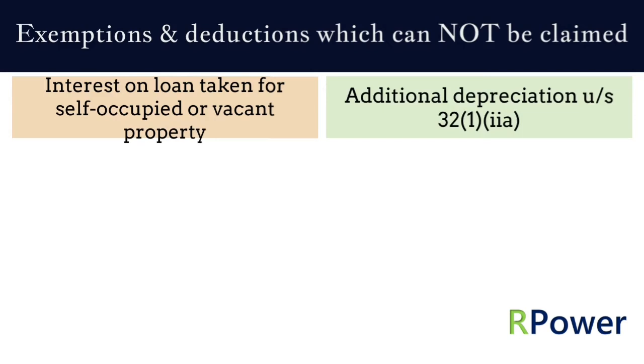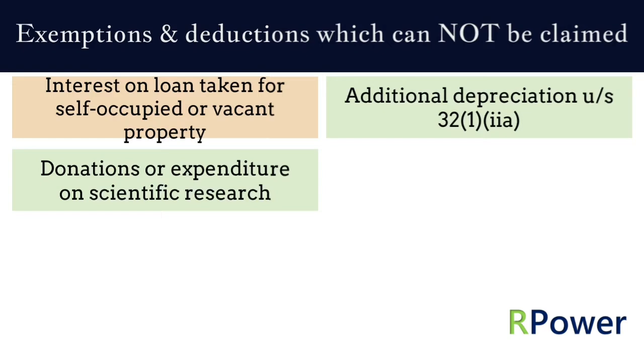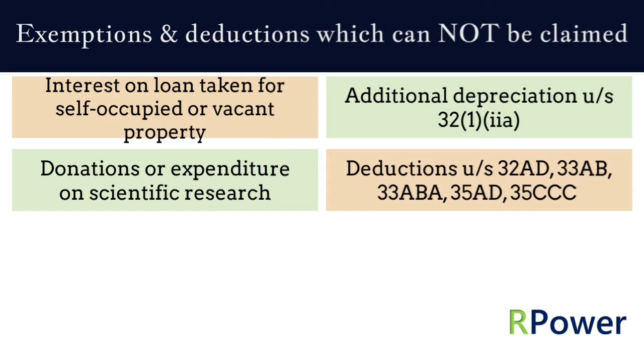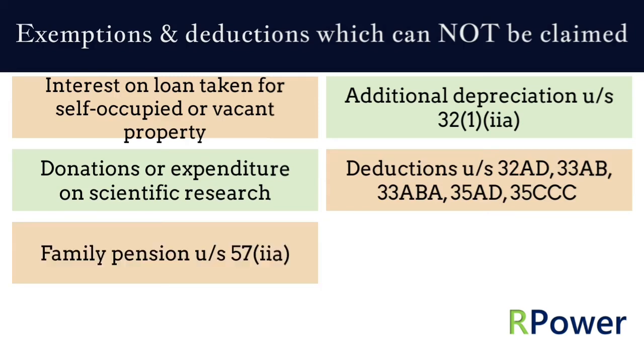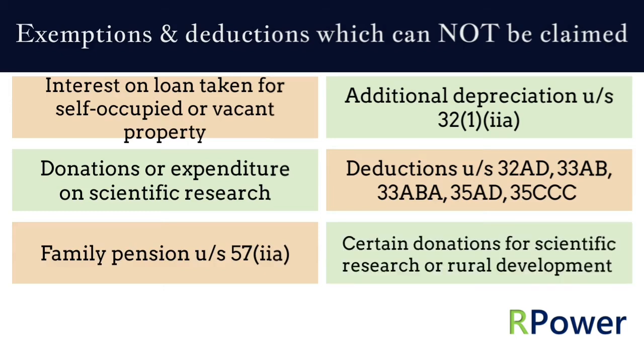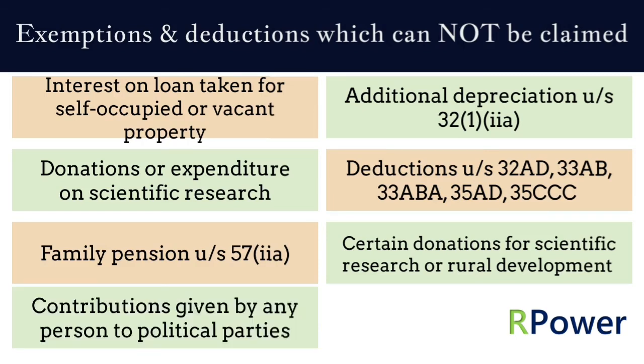9. Additional depreciation under Section 32 subsection 1 clause 2a. 10. Donations or expenditure on scientific research under Section 35. 11. Deductions under Section 32AD, 33AB, 33ABA, 35AD, 35CCC applicable to business income. 12. Family pension under Section 57(2)(a). 13. Deduction in respect of certain donations for scientific research or rural development under Section 80G(a). 14. Deduction in respect of contributions given by any person to political parties etc. under Section 80G(c).